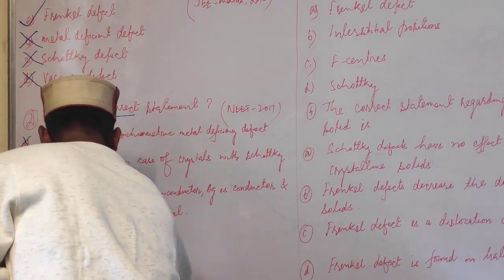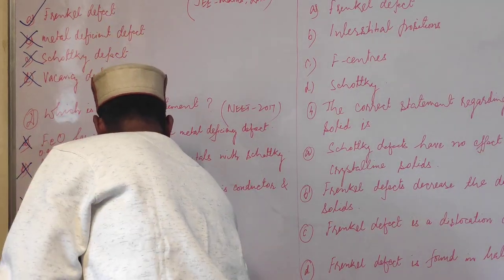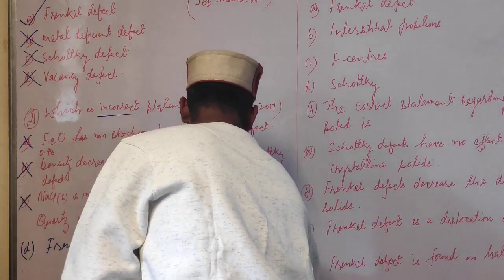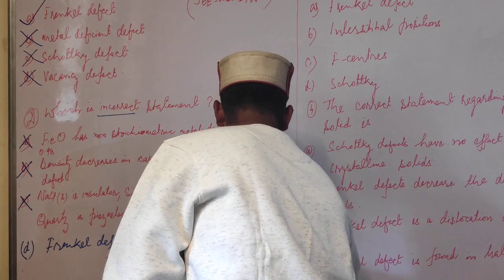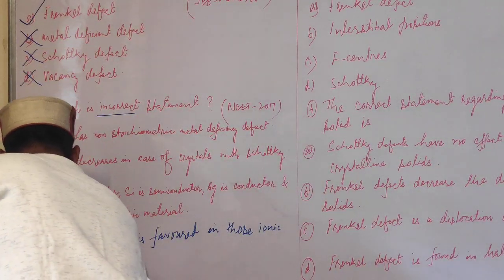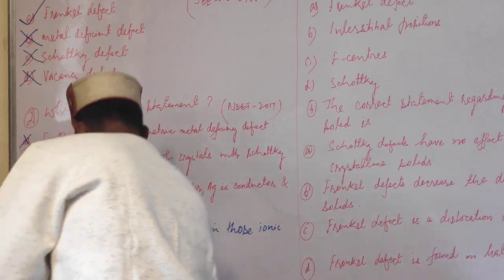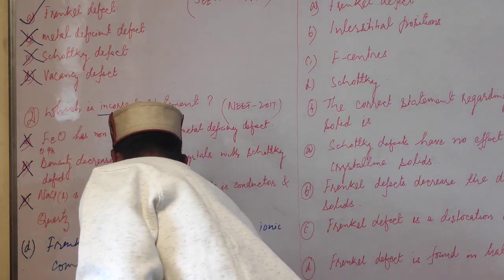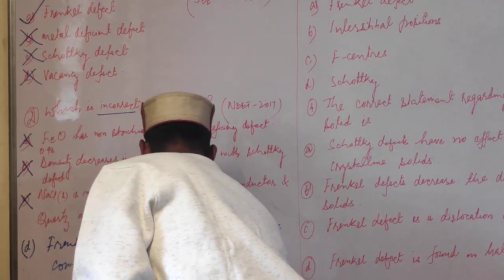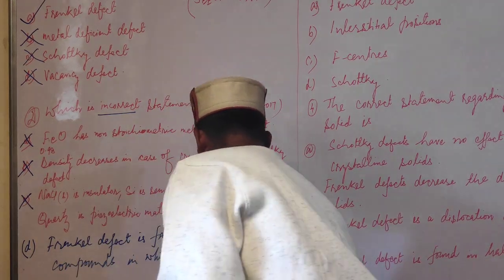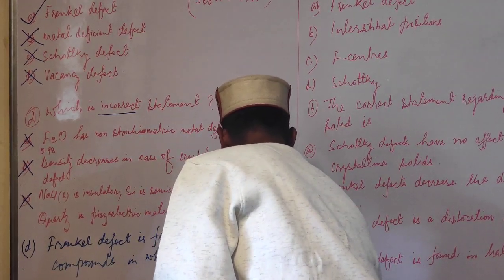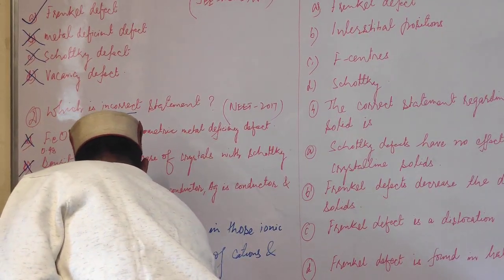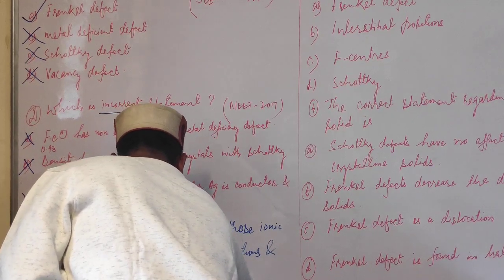It was: Frenkel defect is favored in those ionic compounds in which the sizes of cations and anions are almost equal. So this was the fourth option, students.